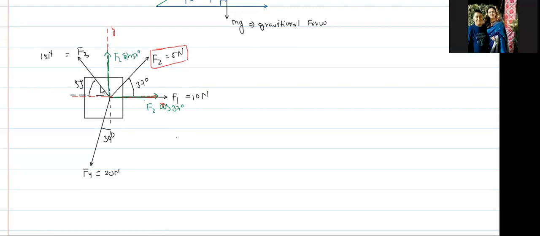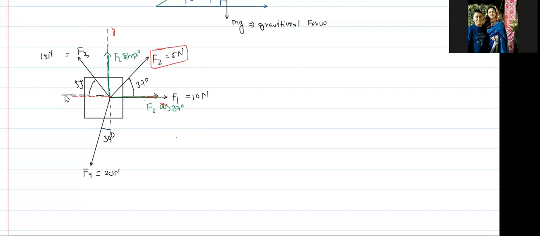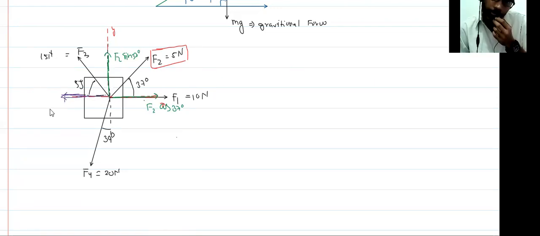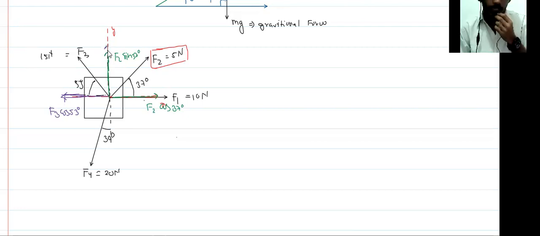In the same manner, F3 is not along the y-axis or the x-axis, so you have to resolve this force also. Along this direction, the component is F3 cos 53 degrees, and perpendicular to this, F3 sin 53 degrees.